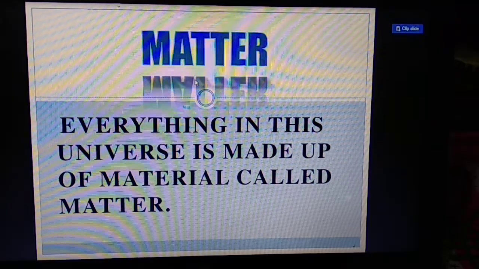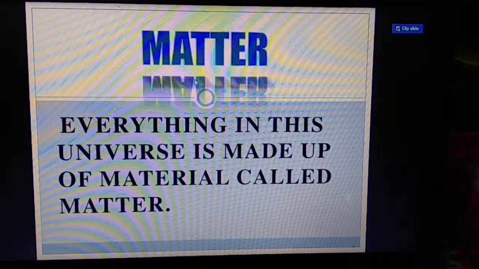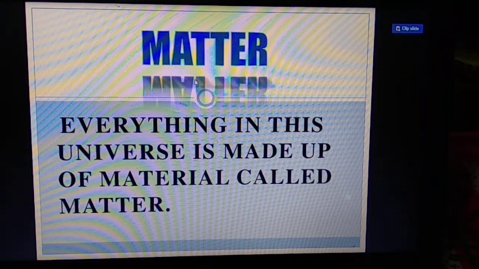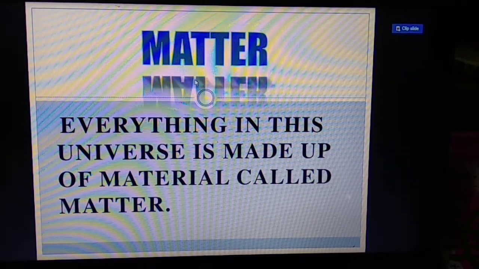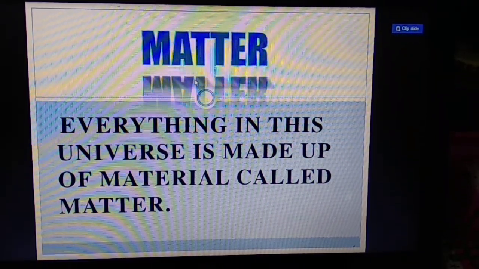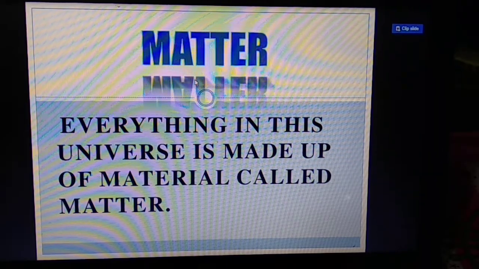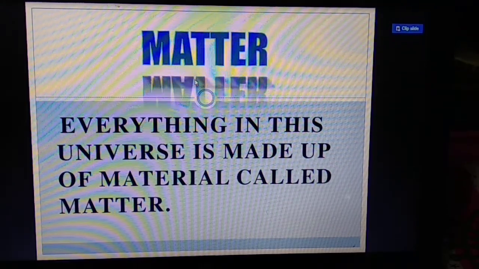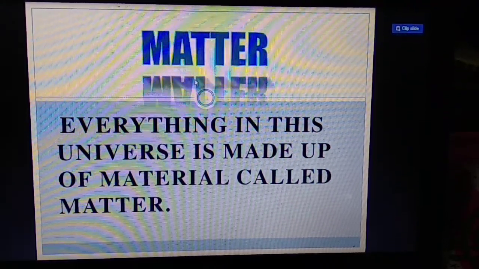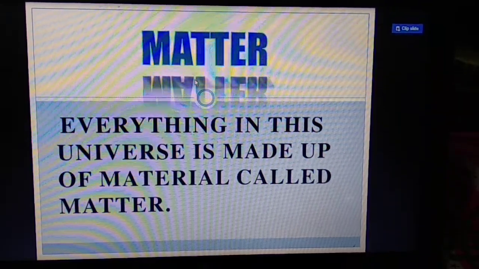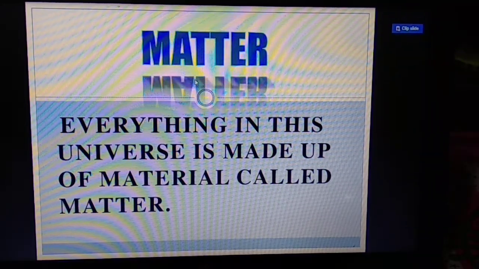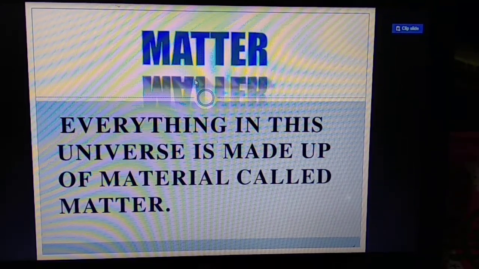Matter means everything in this universe is made up of material which is known as matter, and it has mass and occupies space. The things that have mass and occupy space are known as matter.